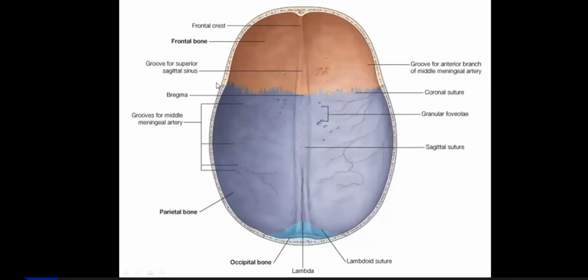So this, below to pterion, you find the anterior division of the middle meningeal artery. And these are the branches of the middle meningeal artery which supply the dura of the cranial vault. Apart from this meningeal artery, you also have the meningeal veins.